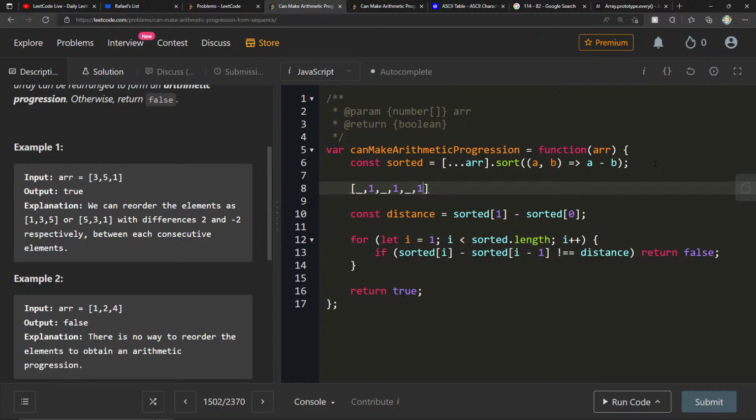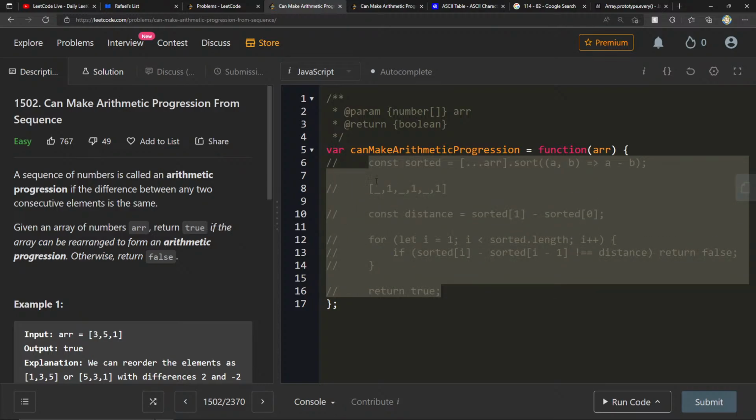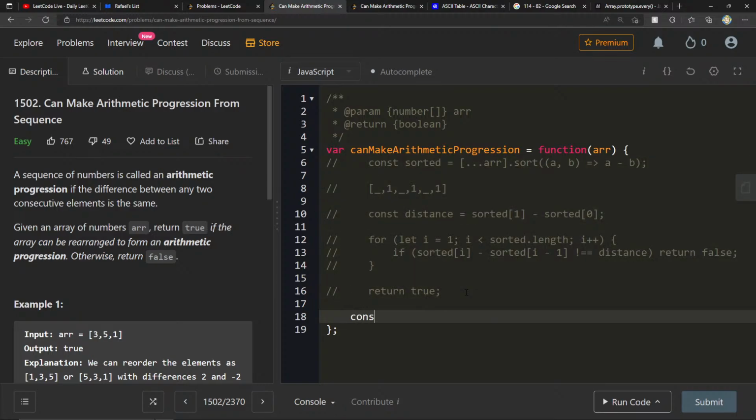I can keep count like that. Now, what do I know if I have it? Is this an arithmetic progression? It's the same difference between any two consecutive elements. Okay, I think I know what we can do here. Something else we're going to try. We're going to create, let's say, const counts is new Array of 1001. We're going to fill this up with 0.